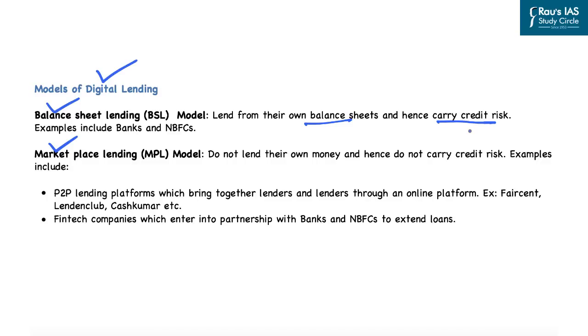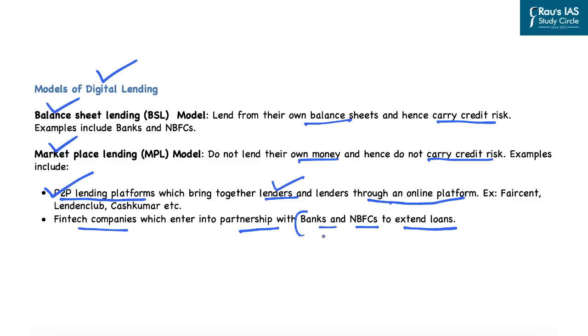However, the second model here is the marketplace lending model. These companies or apps do not lend their own money, and hence they do not carry any credit risk. One example is the peer-to-peer lending platform, which brings together lenders and borrowers through an online platform. Some examples are Faircent, etc. Further, there are fintech companies which enter into partnerships with banks and NBFCs to extend loans. So they also do not carry any kind of credit risk. Only the banks and the NBFCs carry the credit risk in that particular case.